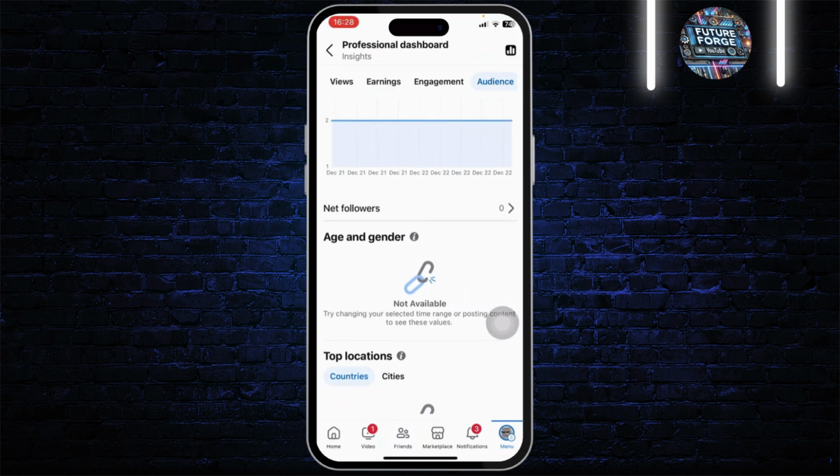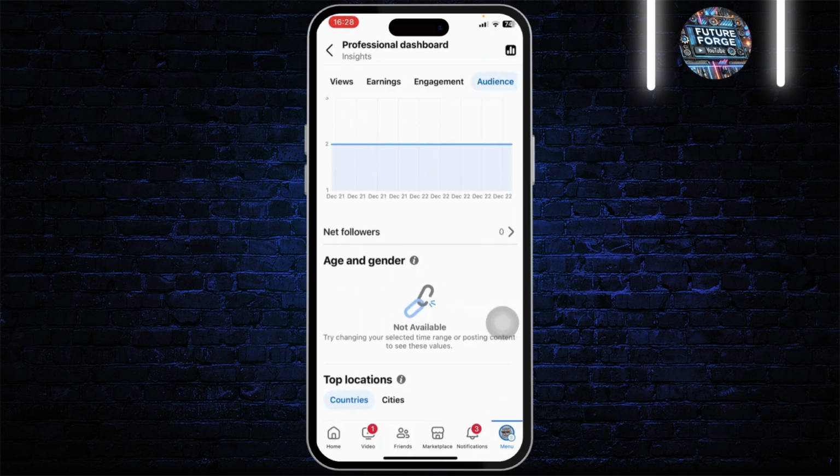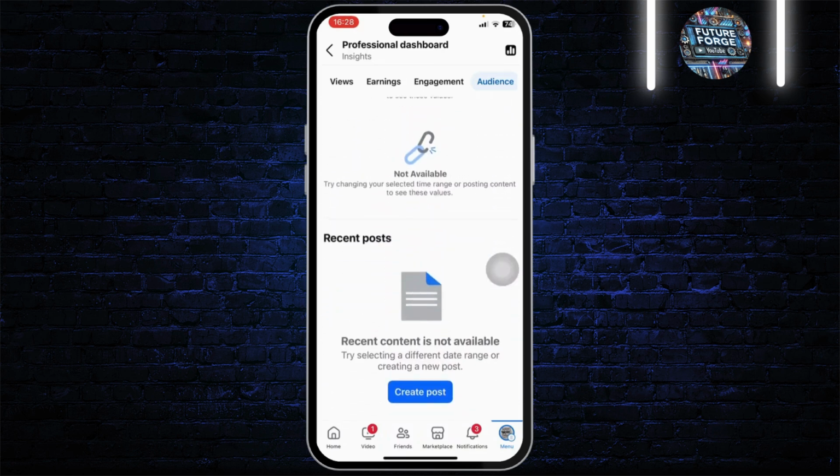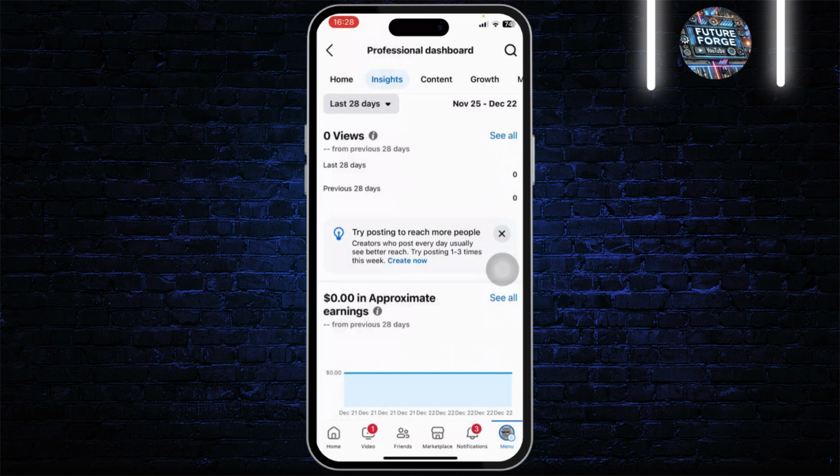Now right here, you will be able to see the age and gender. That is, you will be able to see the chart or something like that, but not who is who and where they are from. So like this, that is how you can see who is stalking you on Facebook. It's not really possible. There is no direct way you can know, but you can see the insights on who views your profile, what type of audience you have, and how many people view your profile.